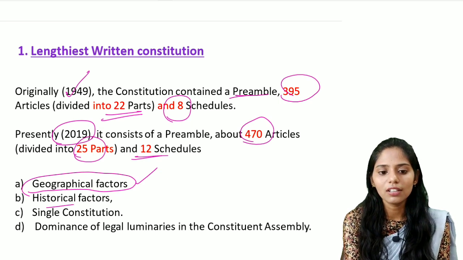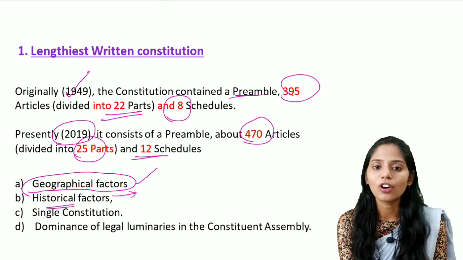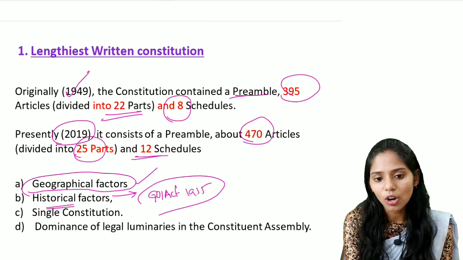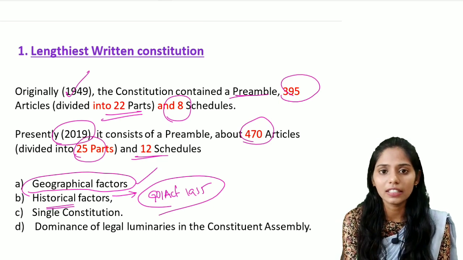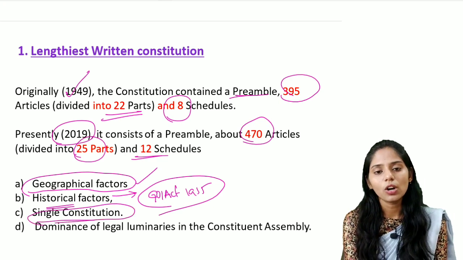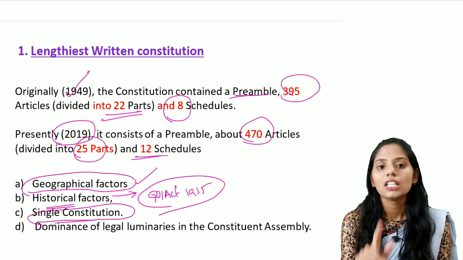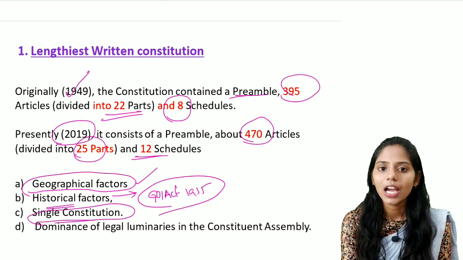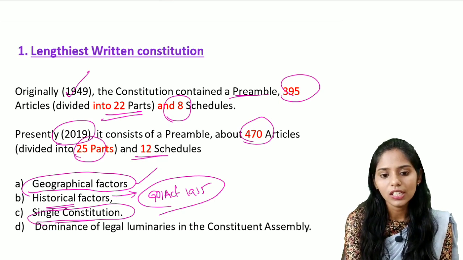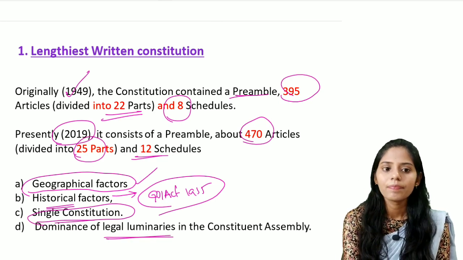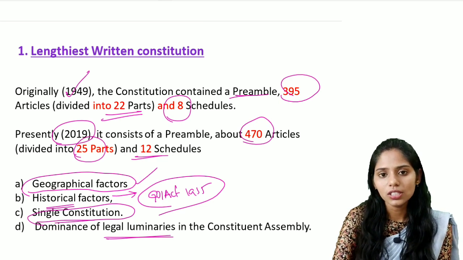And the second one is historical factors. Most of our constitution is taken from the Government of India Act of 1935 itself. This Government of India Act of 1935 is the lengthiest one, so that led to the lengthiest constitution of India. And the next one is a single constitution. What is the meaning of a single constitution? For the center as well as the states, there is one constitution, that is the Constitution of India, so it is very lengthy. And the next one is the dominance of legal luminaries in the Constituent Assembly. The example is Dr. B.R. Ambedkar himself. So this is about the lengthiest written constitution.